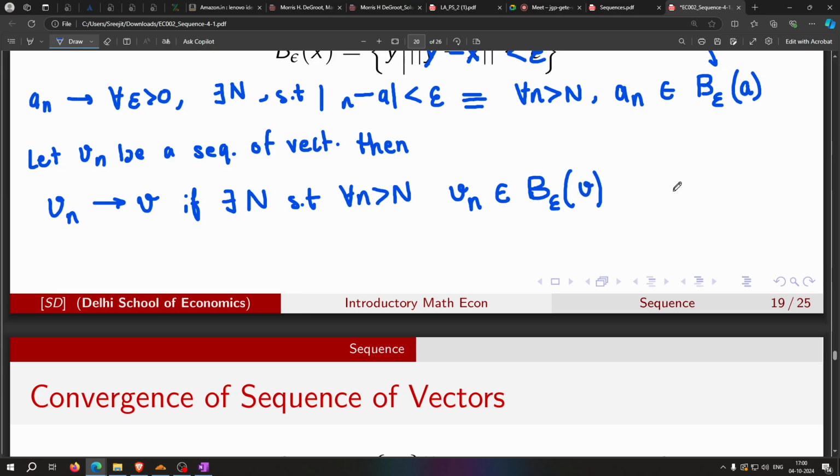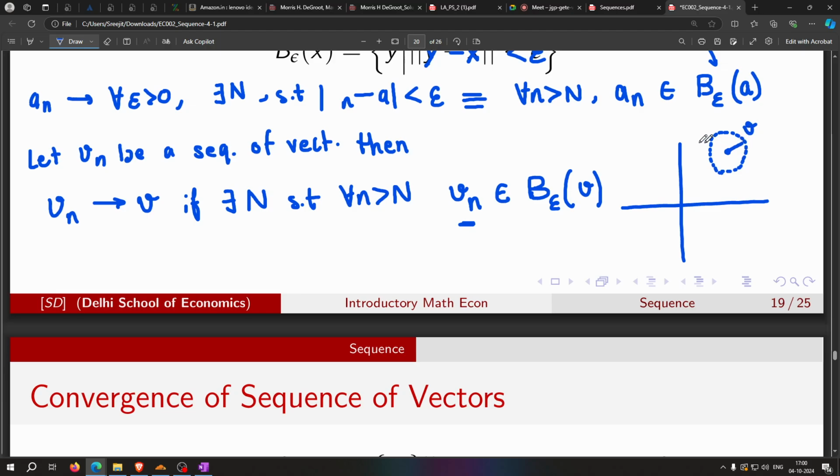So if we are talking about a two-dimensional case, and I am saying that my sequence of vectors converges to this particular V, then I should be able to find a cutoff point, which is my N, such that beyond that cutoff point all my Vn's lie within a specified distance from V. Now what is this distance?